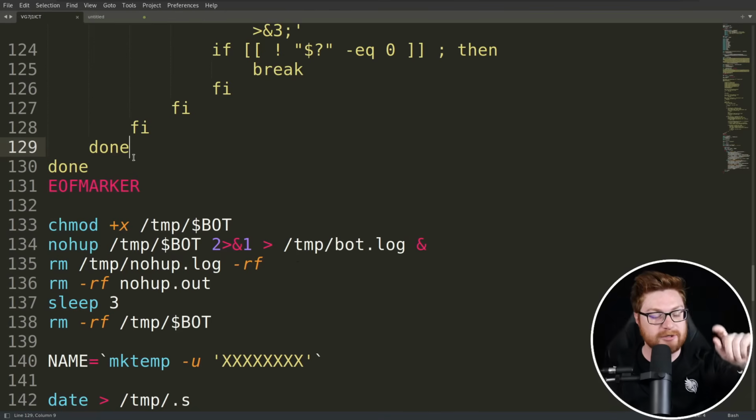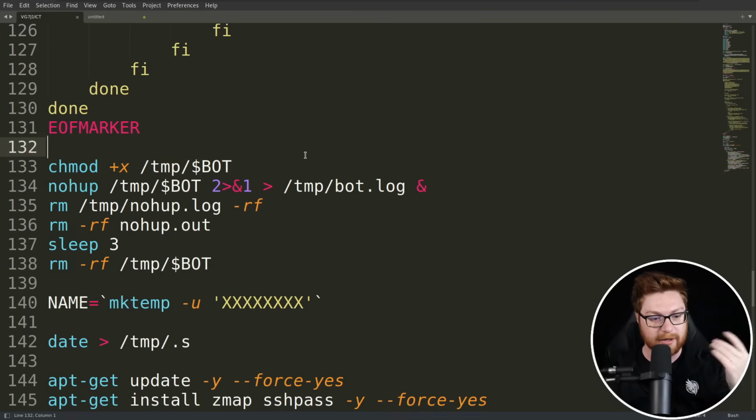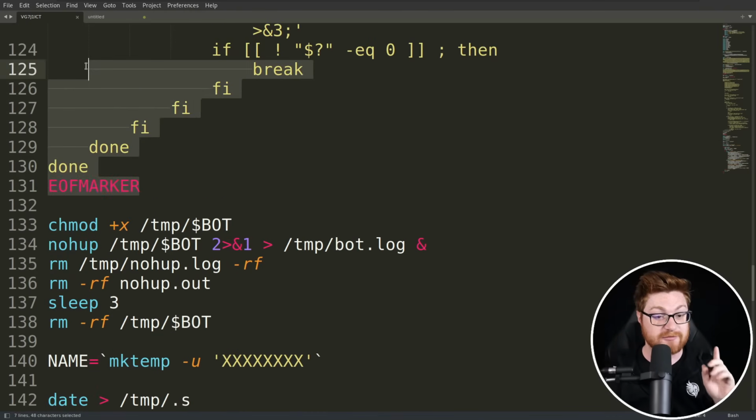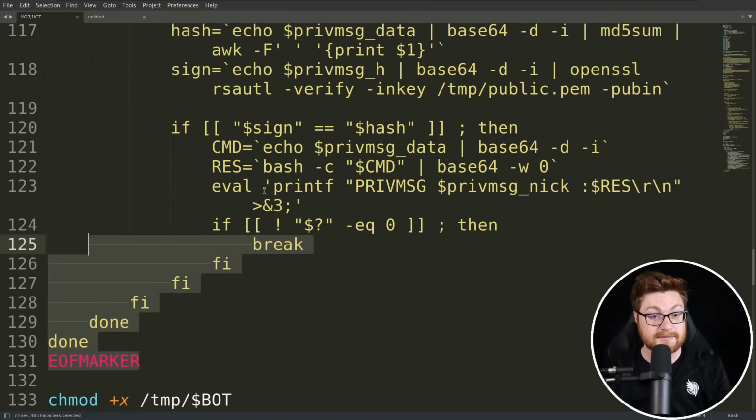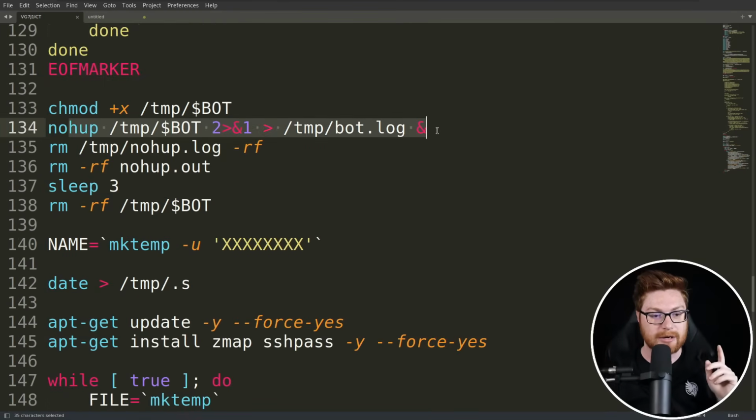Now back to the original script, after we've written all this to our temp bot file, we mark it executable, we start it running in the background with nohup, and then we remove the nohup log so we don't have any artifacts of that. Give it a little bit of time to run, and then remove the bot code from disk. rm will stop this script from being present on the file system. It'll clear that artifact, but it's still going to be running because it got started with nohup.